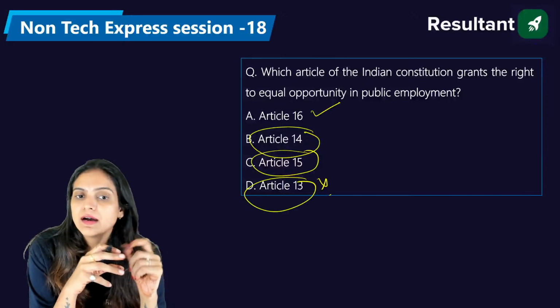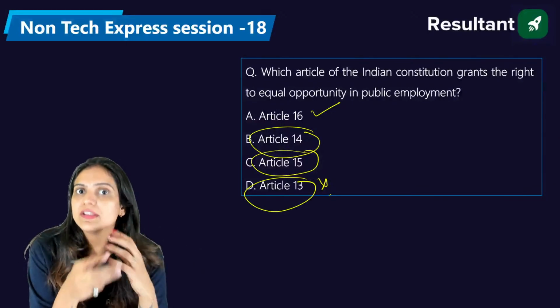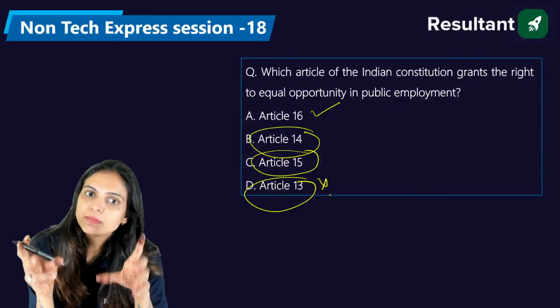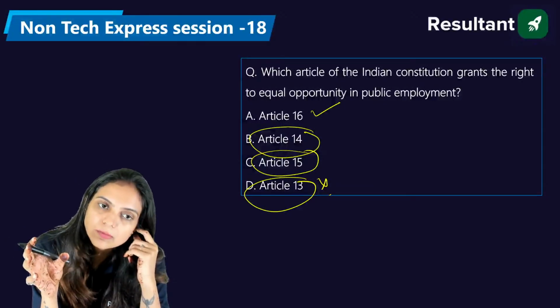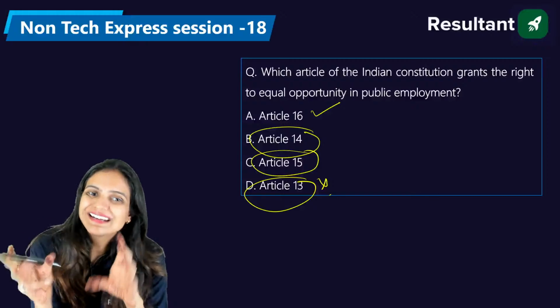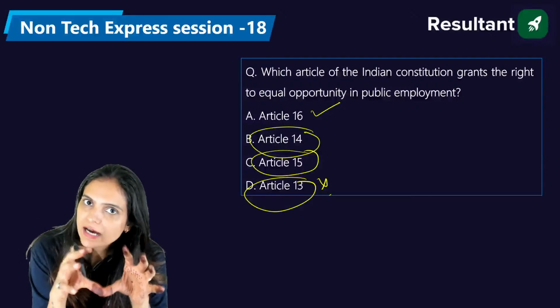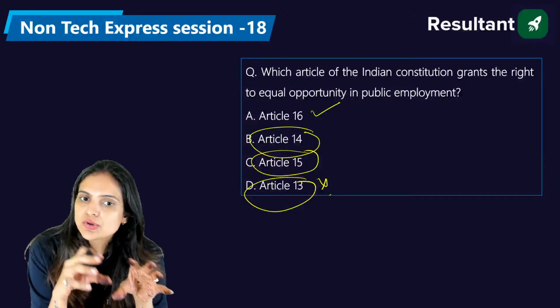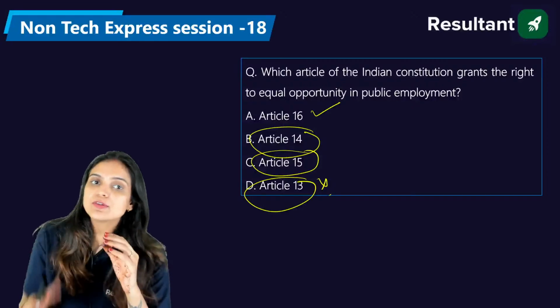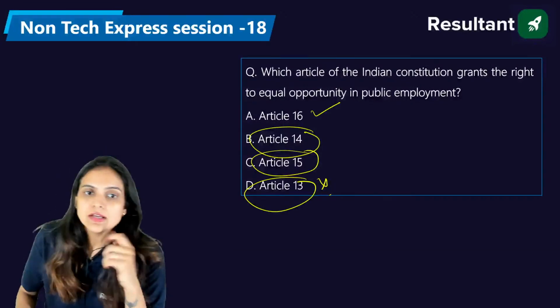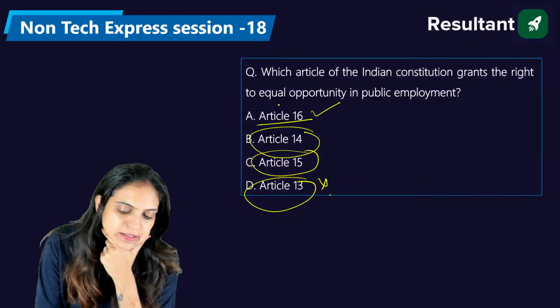Apart from this, in all the institutions which are government in nature, there will be equal representation of each and every community or category according to their ratio in that state. So if the representation is limited or less, then the reservation will be started. So the right answer is 16, Article number 16.